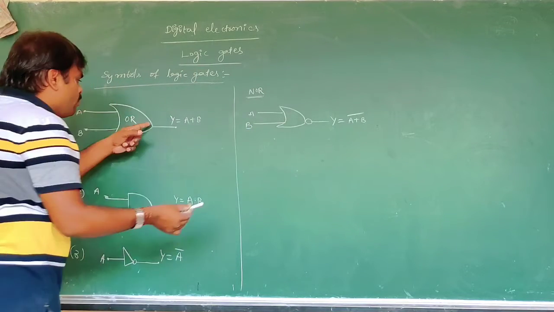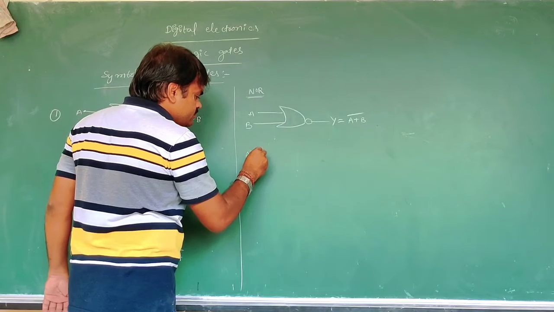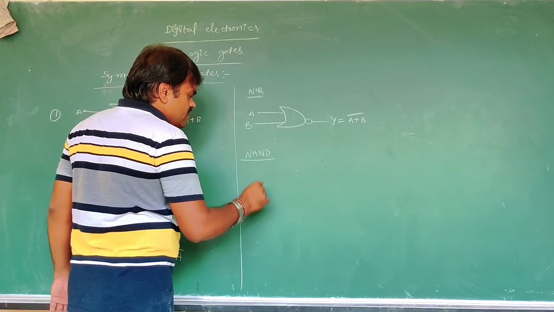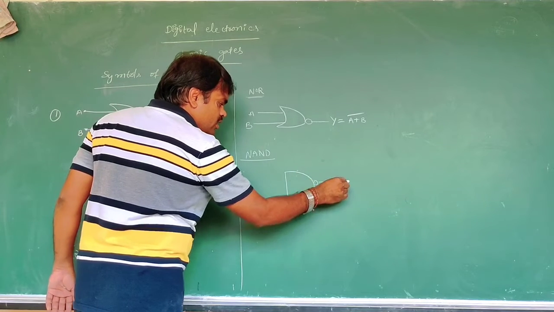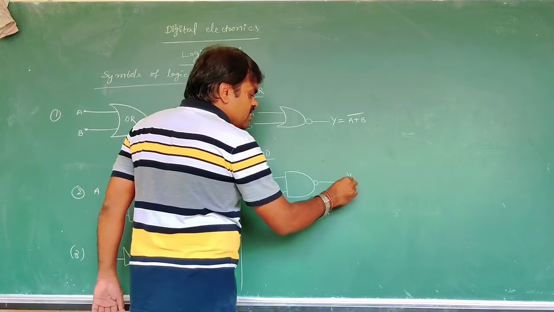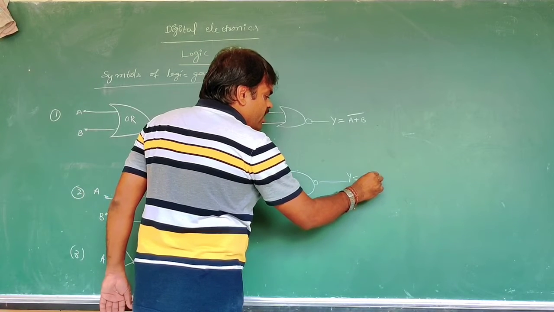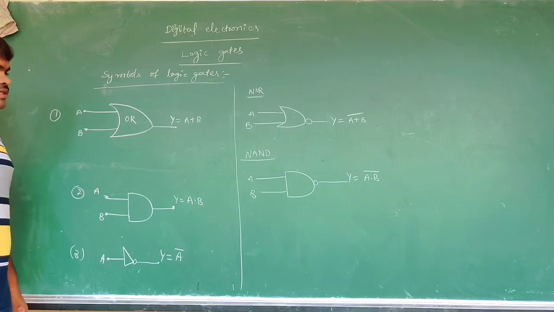The difference is the bubble in front of it. Now the NAND gate. That is the same AND gate with a bubble in front, like this, with inputs A, B. The AND gate complement is the NAND gate.